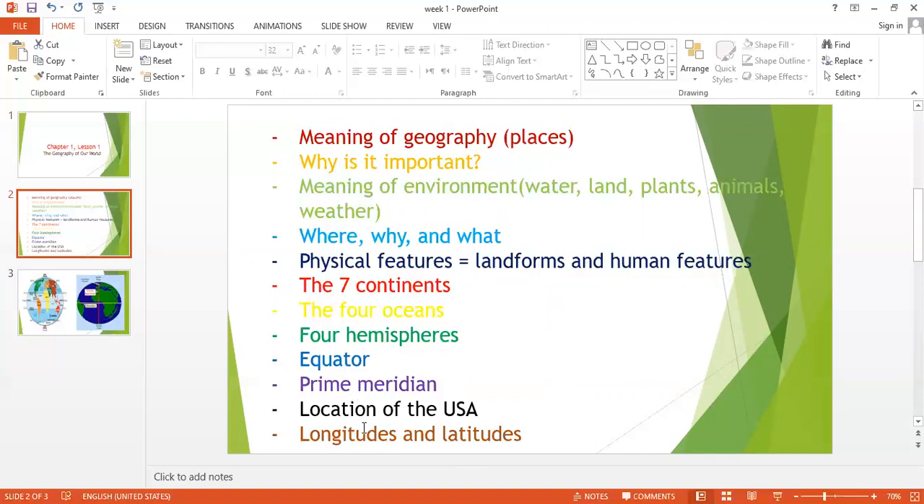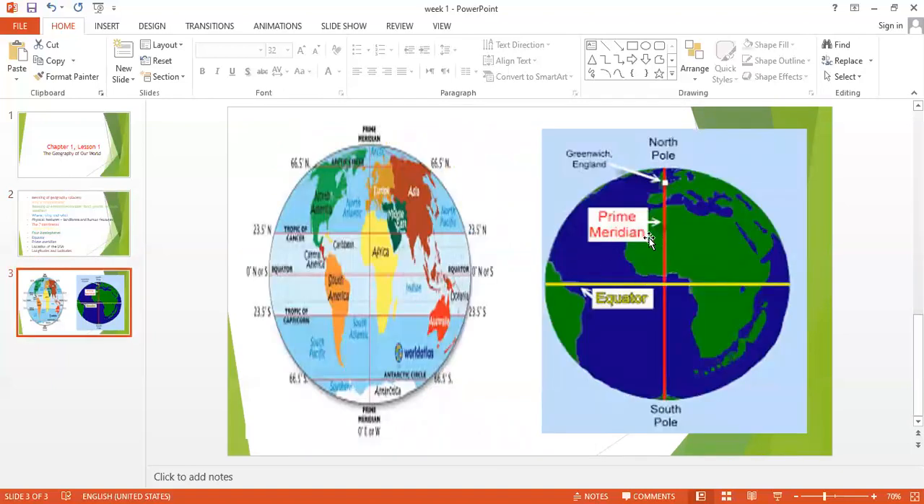The United States of America lies in the northern, western hemisphere. It means it lies here. Look here. Where is America? America lies in the north. Here is north. And is this east or west? No, it's west, not east. So it's in the northwest hemisphere.